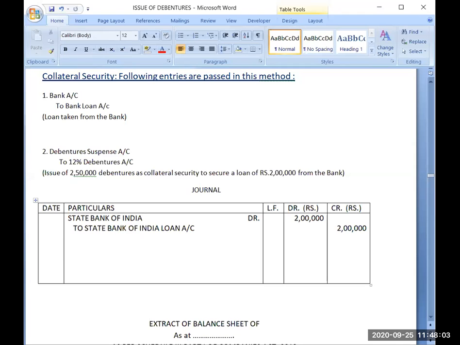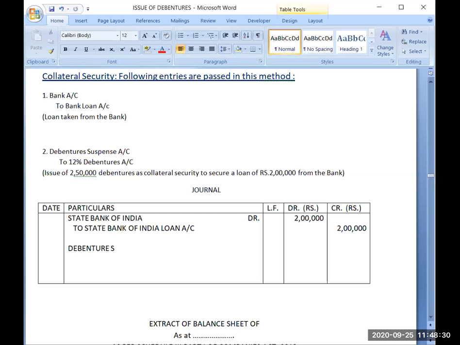But now that I got cash, I am giving some security to the bank. For giving that security, I am not receiving any cash. If you think about it practically, it is clear, because I am not getting anything in exchange for that collateral security.